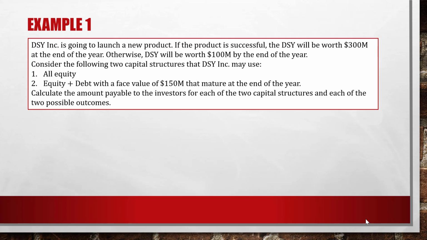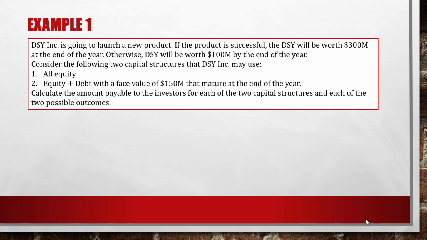Now, otherwise, in case of failure, DSY will have $100 million in return, and all of these $100 million will go to the equity holders because there's no debt in this project. So for the first capital structure, there are no debt holders. The equity holders will receive either $300 million or $100 million in case of success or failure.